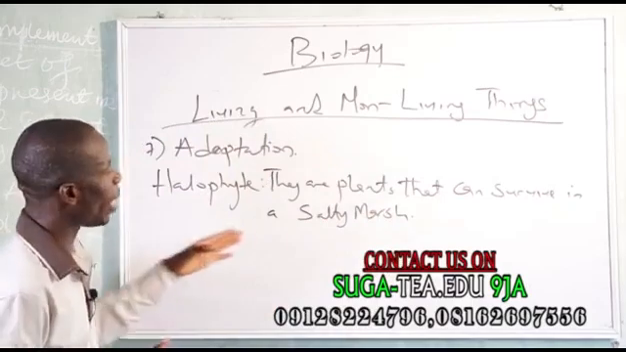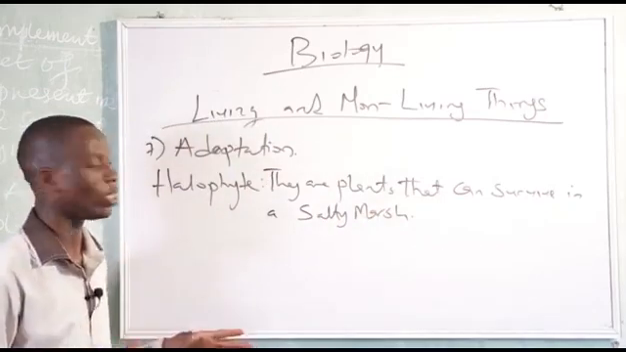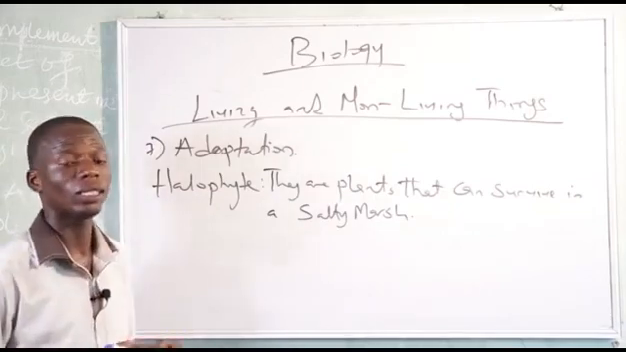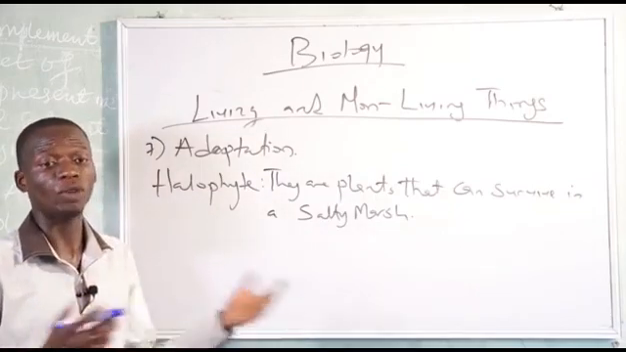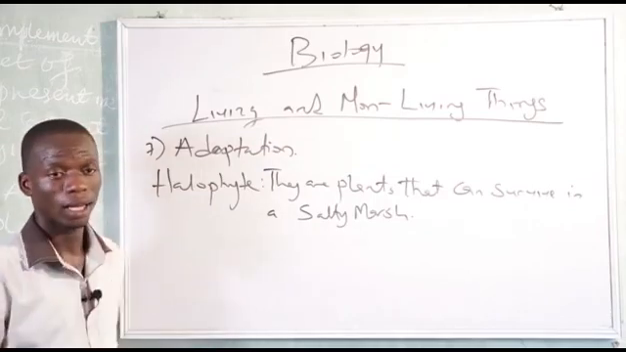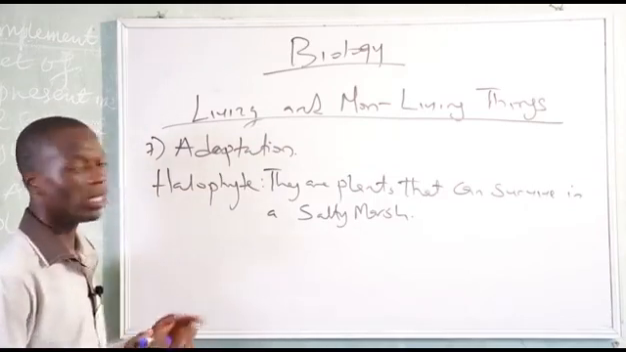Halophytes. These are plants that can survive in a salty marsh, that is when the water is salty. And we also have other plants. We have hydrophytes. Hydrophytes are plants that can survive in water. And there are other plants. We have xerophytes.